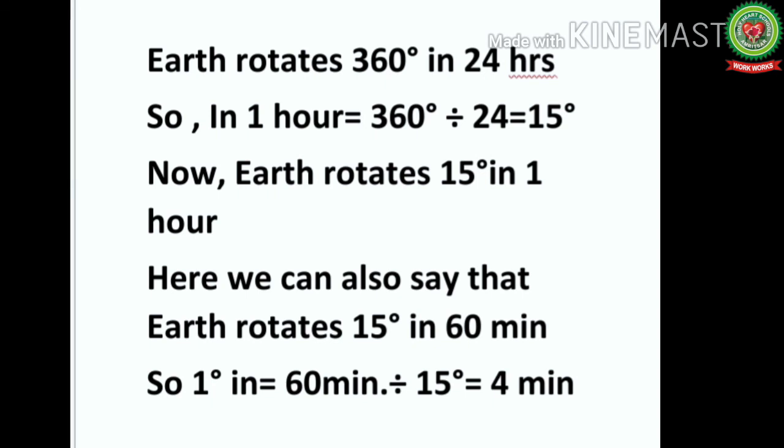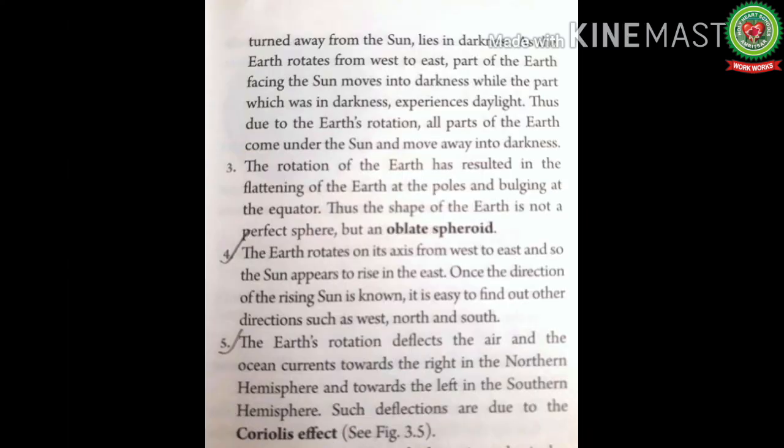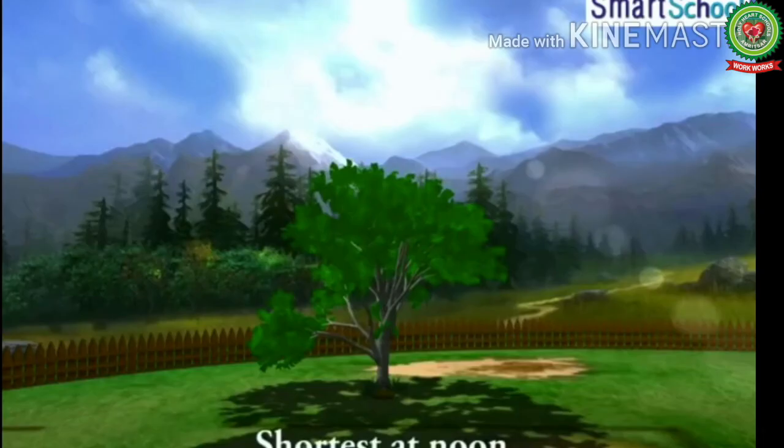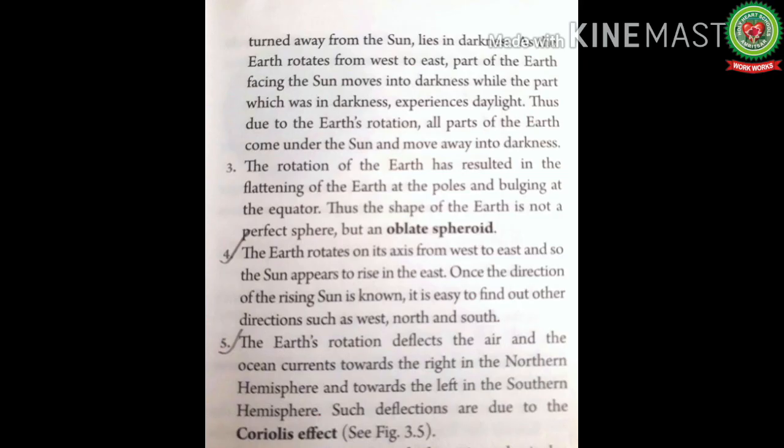The rotation of the earth also helps us to develop the sense of time. When the sun appears to rise at a particular place, it is referred to as morning time. The time of the setting sun in the west is called the evening time. The concept of AM and PM is also due to the rotation of the earth. And we also come to know that it is noon when the sun is overhead, and the shadow formed is the shortest.